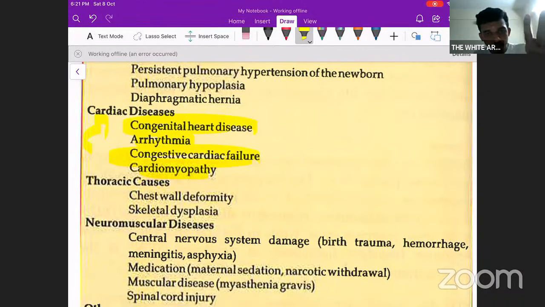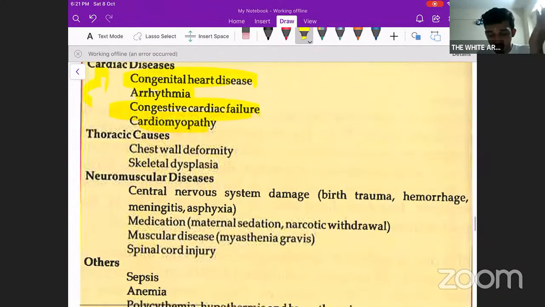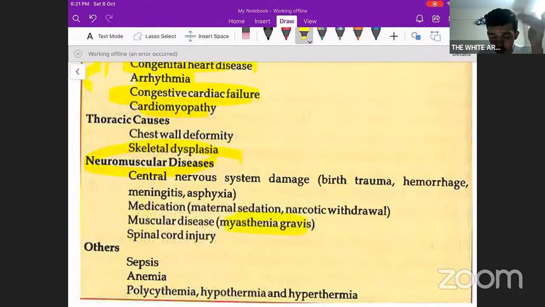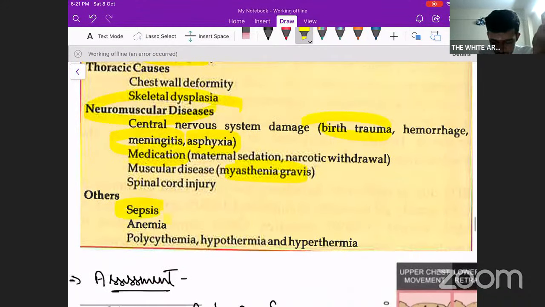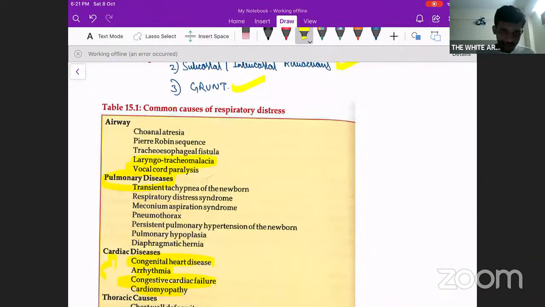Then if there is any bony abnormality, that as well can cause it. And finally, neuromuscular diseases like myasthenia gravis, or any maternal medications that have led to sedation of the child, or any birth trauma, asphyxia, meningitis as such can cause abnormal pattern of breathing and respiratory distress. Fine. Next, other causes like sepsis, anemia, polycythemia, hypo or hyperthermia as well can cause respiratory distress. So these are the causes of respiratory distress.